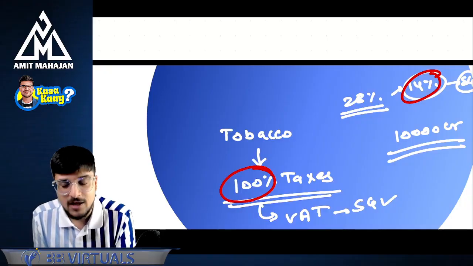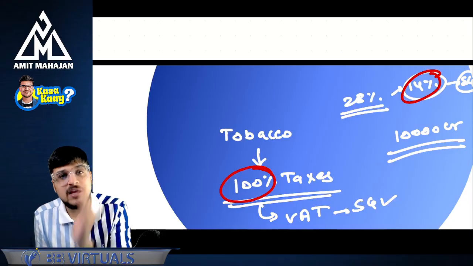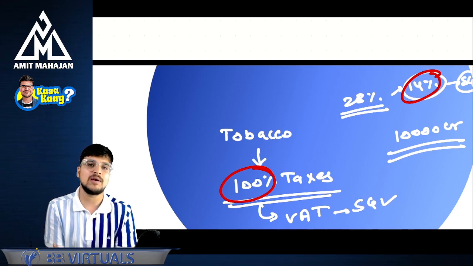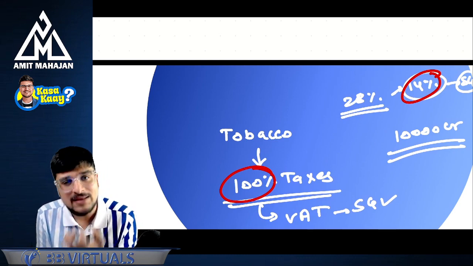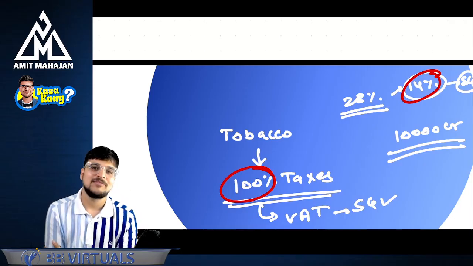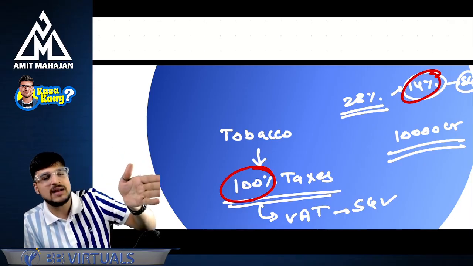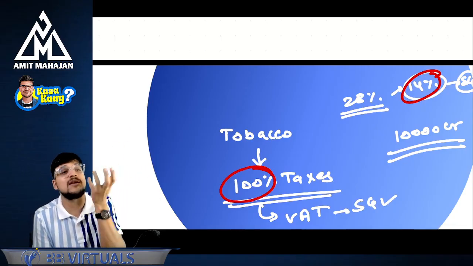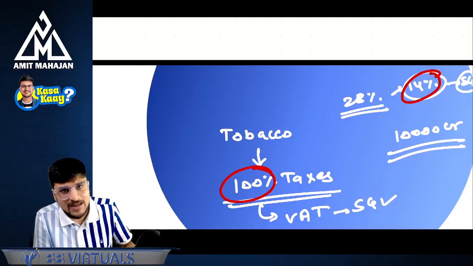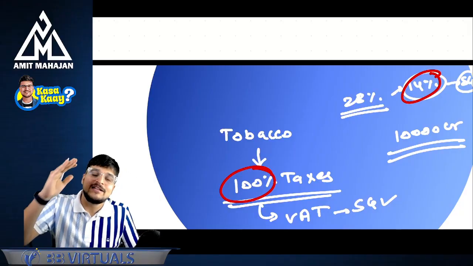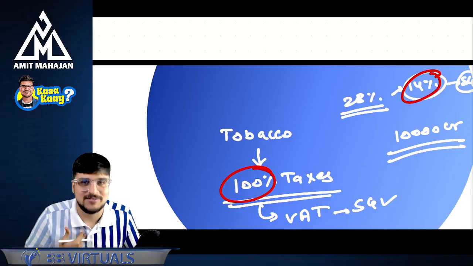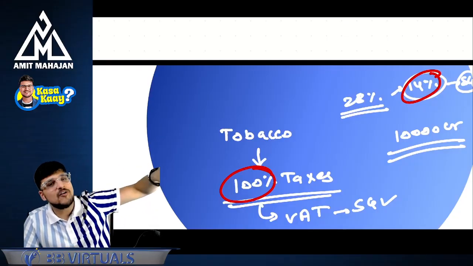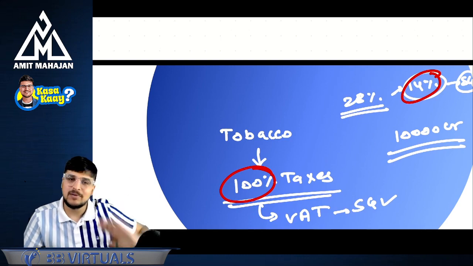Now, please try to understand. Central government had already given some kind of assurance that central government will give that compensation to the state government. The question comes, from where will that central government get the revenue? Central government will have to pay that amount to state government, right? Central government will have to compensate the state government. So can I say central government should have that money to pay the state government, right? And that's why they started charging GST compensation cess from us. So central government collects the cess from us, and the central government gives that cess to the state government.